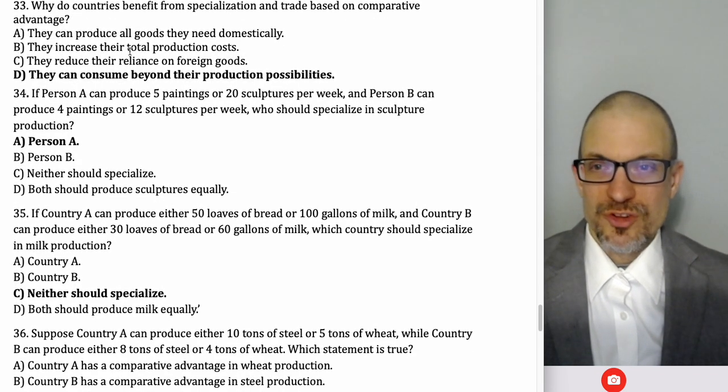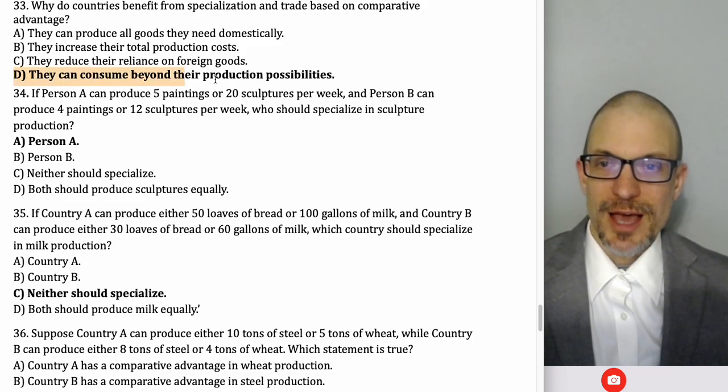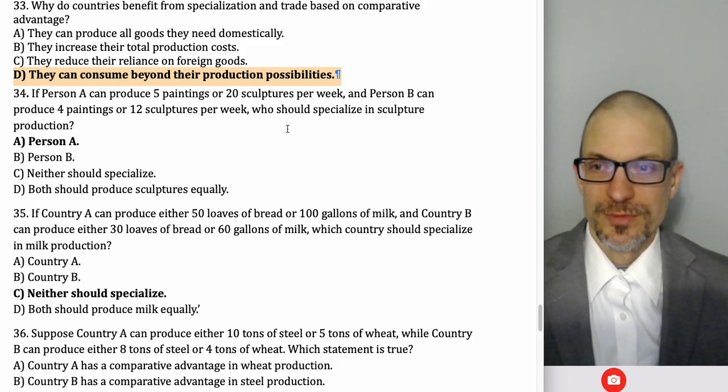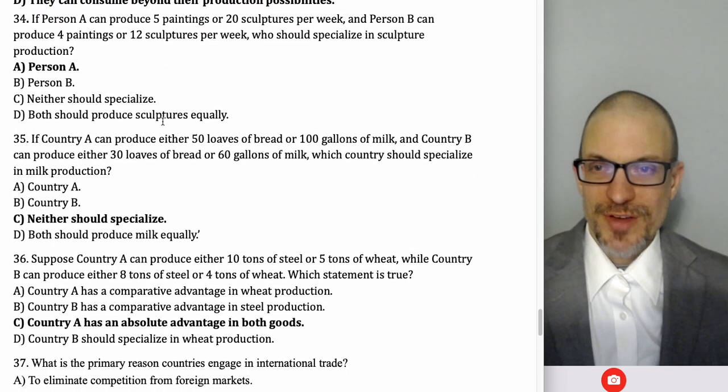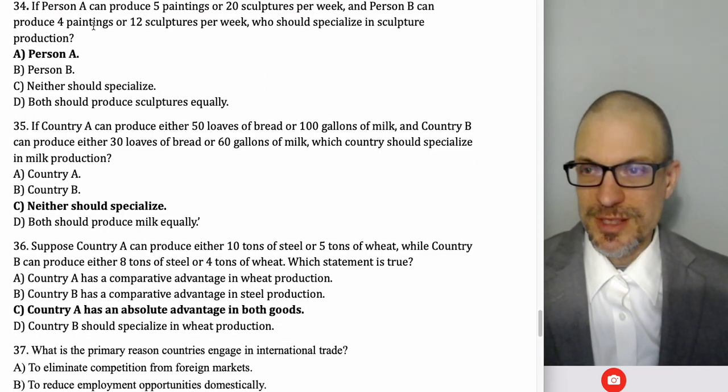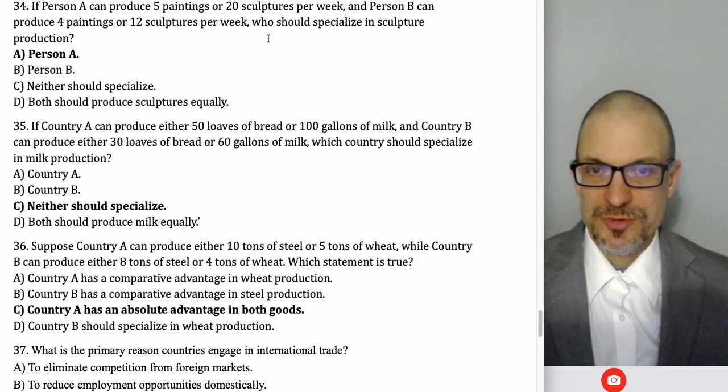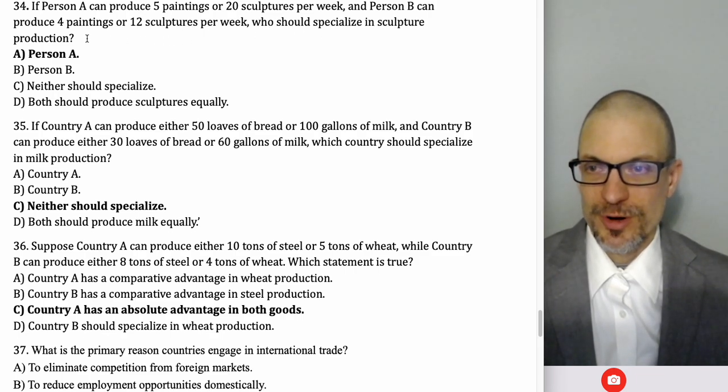Okay, so why do countries benefit from specialization and trade based on comparative advantage? They can consume beyond their production possibilities frontier. Okay. If person A can produce 5 paintings or 20 sculptures, person B can produce 4 paintings or 12 sculptures, who should specialize in sculpture production?